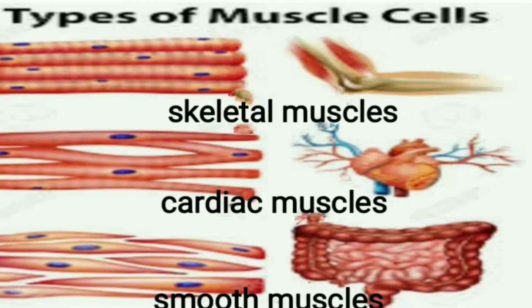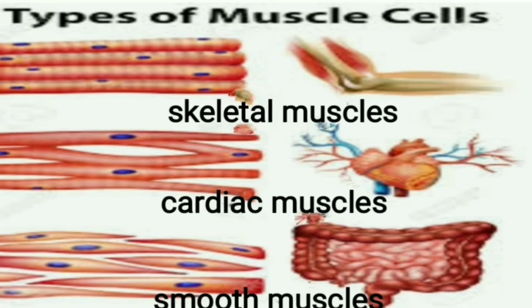Our body has three types of muscle cells. The first one are known as skeletal muscles, which are attached to the bones of our body and make the bones move by contraction and relaxation. Second, muscles present in the heart are given a special name, cardiac muscles. The third one are the smooth muscles, which are present in different parts of the body and make their movement possible.